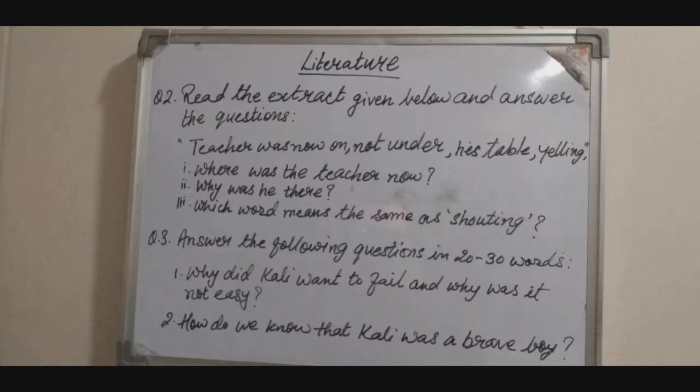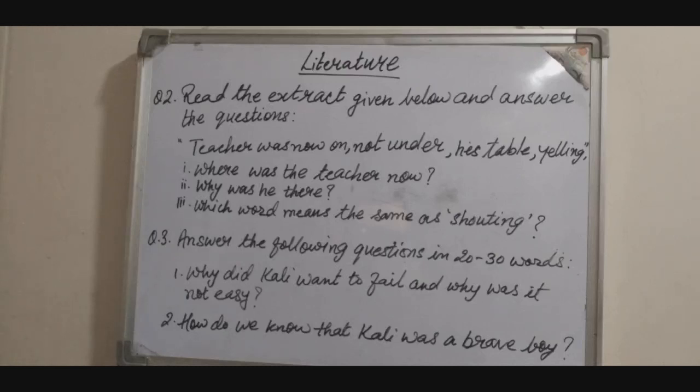Now proceeding with the literature questions. The first question of literature is an extract based question. Read the extract given below and answer the questions. The extract given is, teacher was now on, not under his table, yelling.